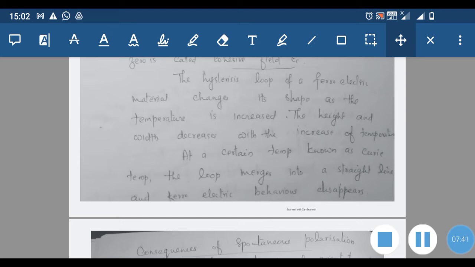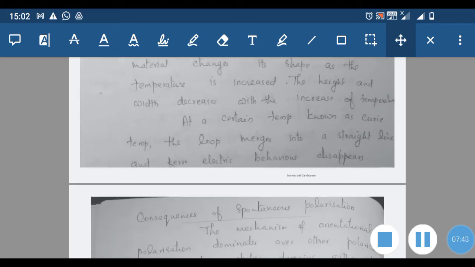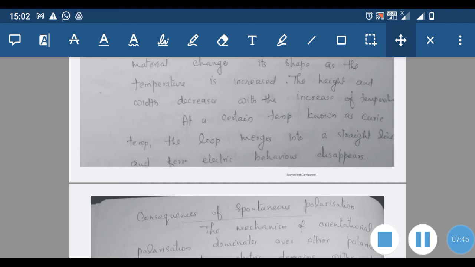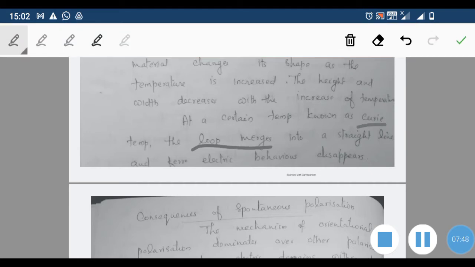At a certain temperature known as the Curie temperature, which is important, the loop merges into a straight line and the ferroelectric behavior of the substance disappears. So above a particular temperature called the Curie temperature, the substance loses its ferroelectric nature, and under that condition we can say that the substance has changed into a paraelectric substance.